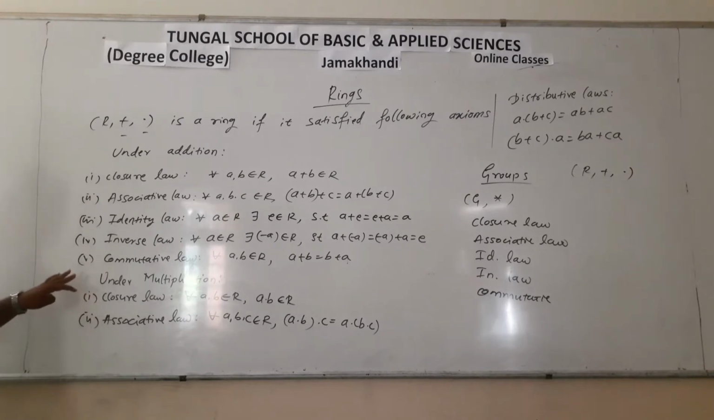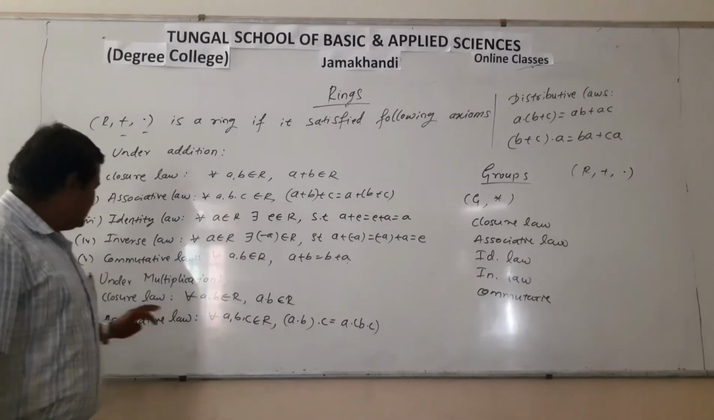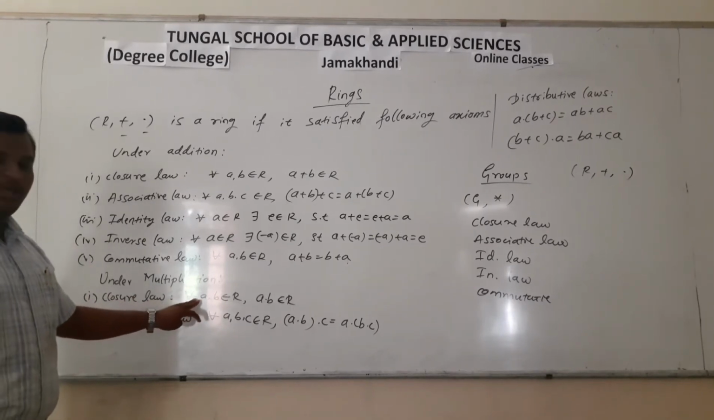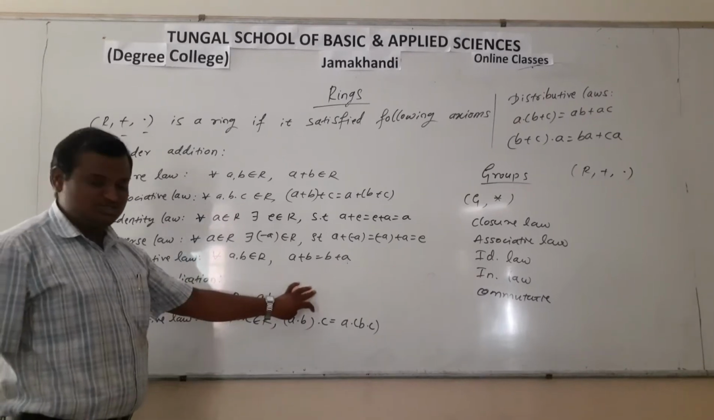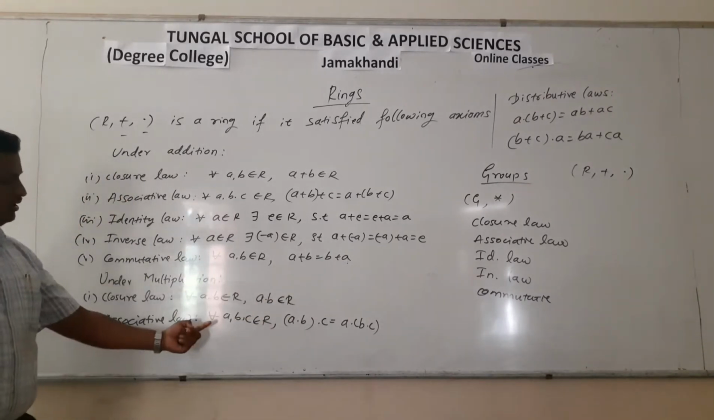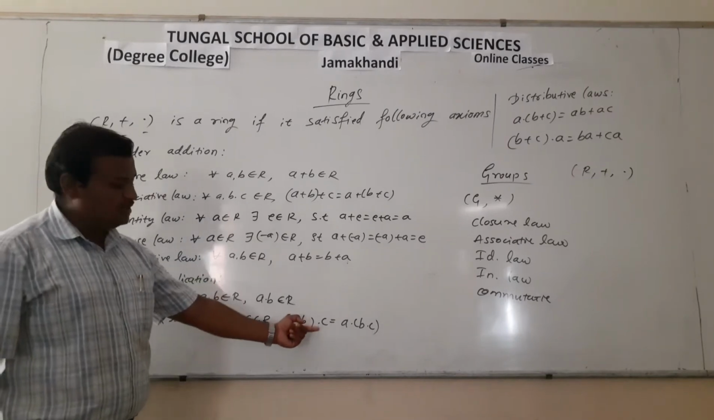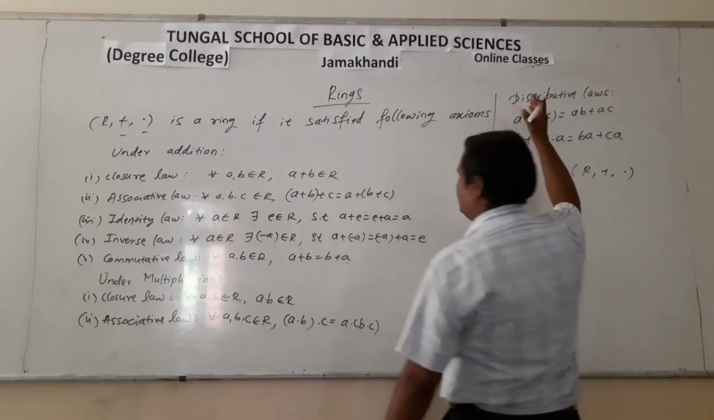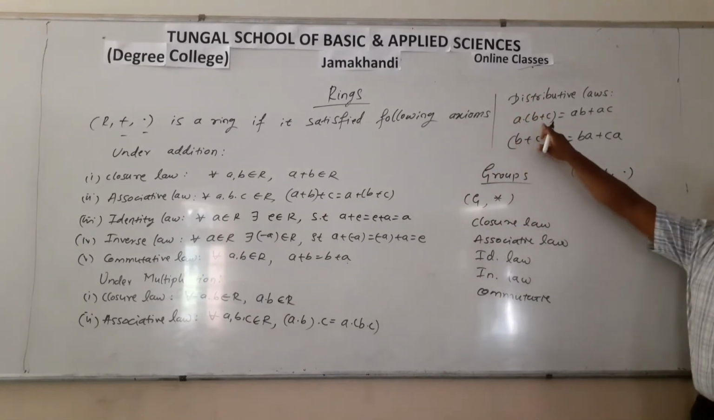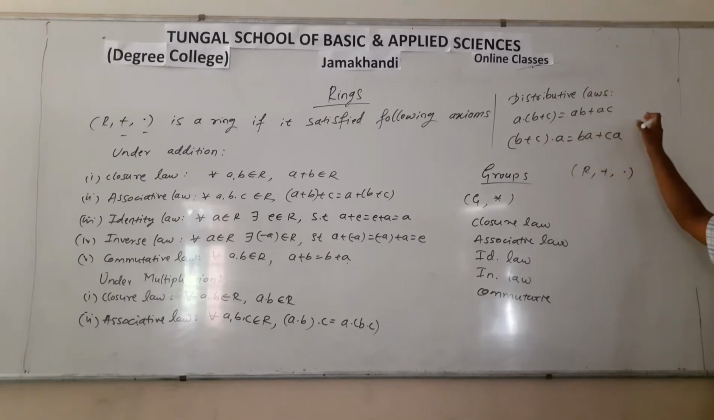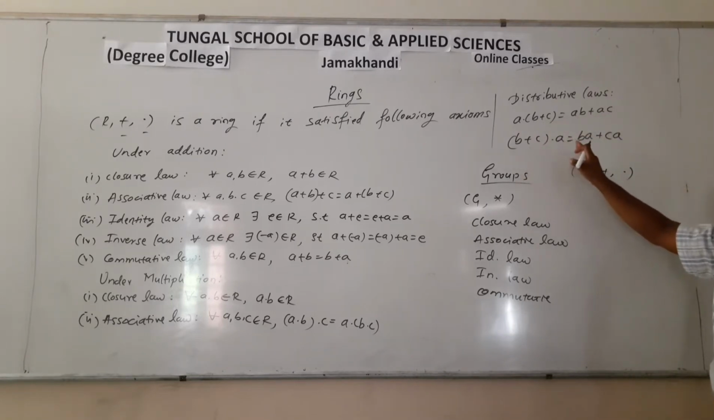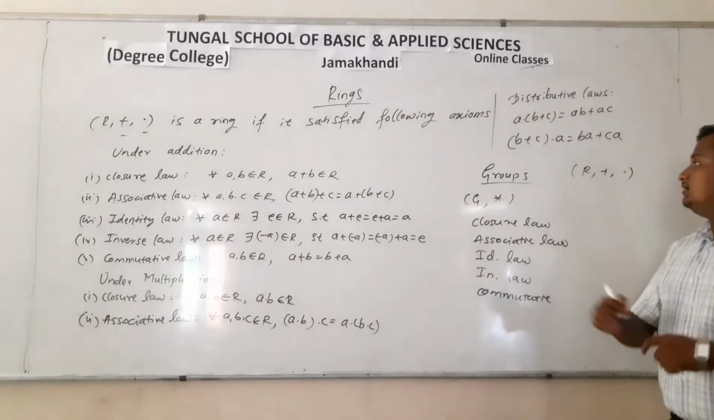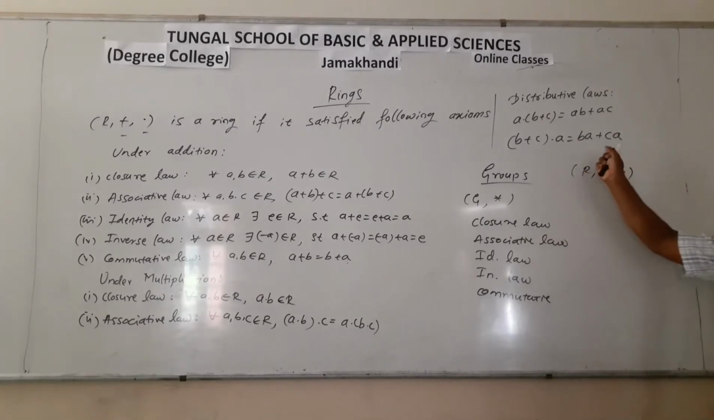And then under multiplication it has to satisfy two laws, that is closure law and associative law. The definition of closure law is: for all a, b belongs to R, a into b belongs to R. And associative law: for all a, b, c belongs to R, (a into b) into c is equal to a into (b into c). And the last one is distributive law, that is a dot (b plus c) is equal to ab plus ac, and (b plus c) into a is equal to ba plus ca. Here the first one is called the left distributive law and the second one is called the right distributive law.